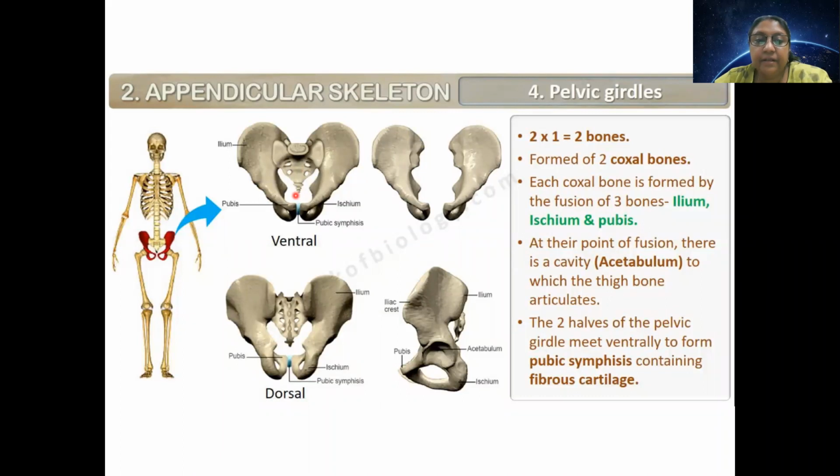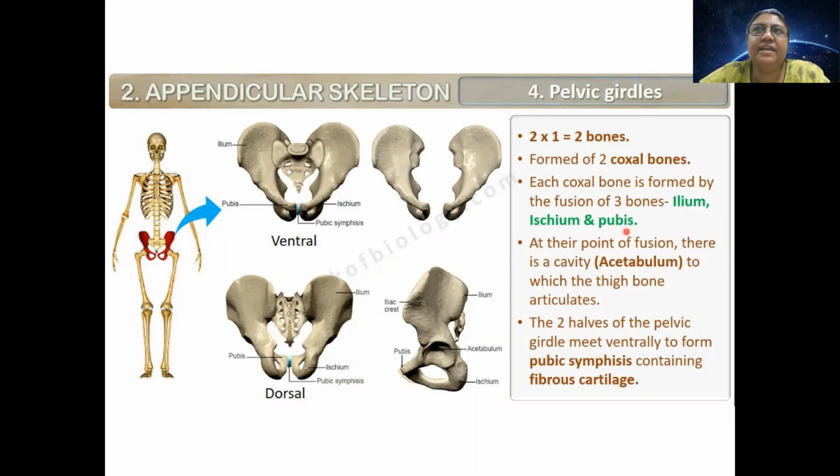Okay. Now each of these, this is one girdle and this is one girdle. These are formed by fusion of three bones. Here it is written wrong. Each coxal bone is formed, not each girdle. The names of these bones are ilium, ischium, and pubis. Have you ever heard about ileum? But the spelling is different. That is ILEUM, and this is ILIUM. So many such kinds of synonyms you will find in biology.